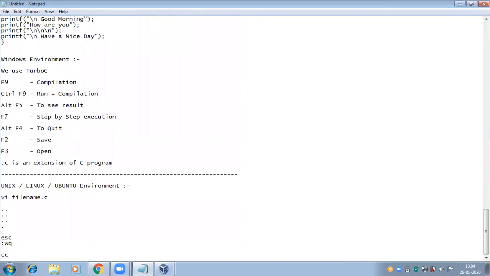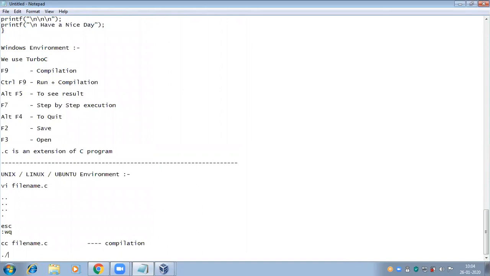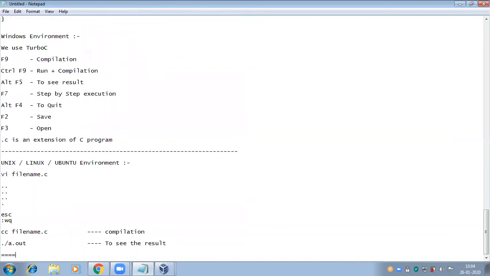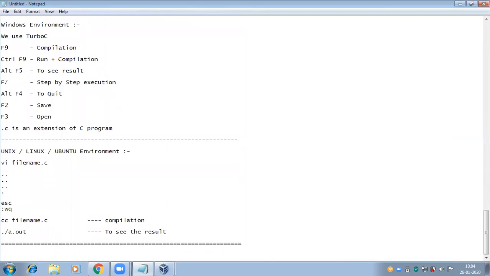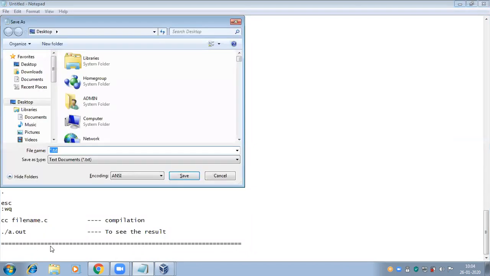For compilation, cc filename.c. Then ./a.out: an out file will be created by the compiler to see the result. These are the steps I follow to compile the program in the Windows environment as well as Unix or Ubuntu or Fedora environment.